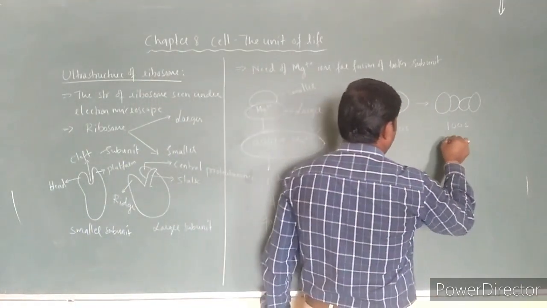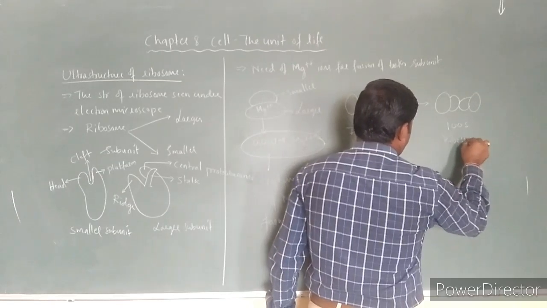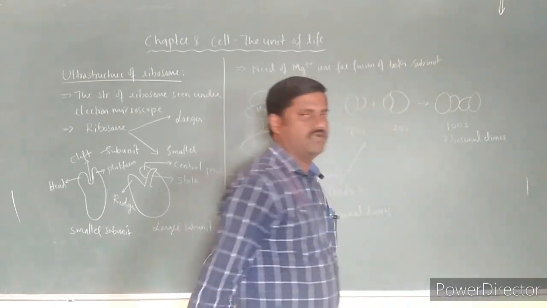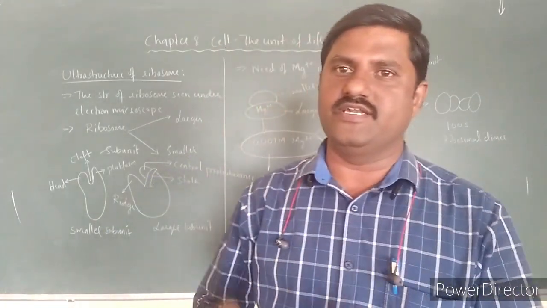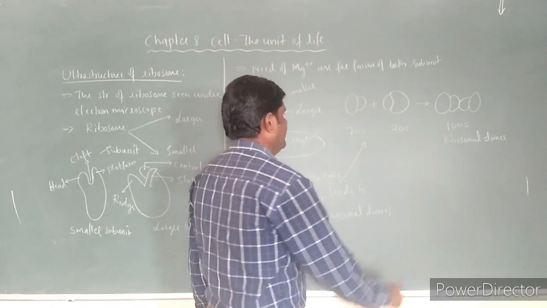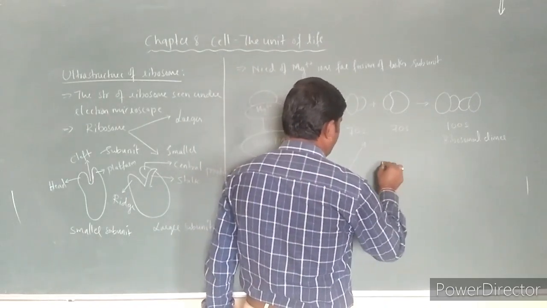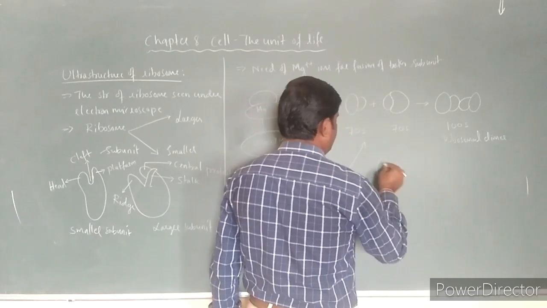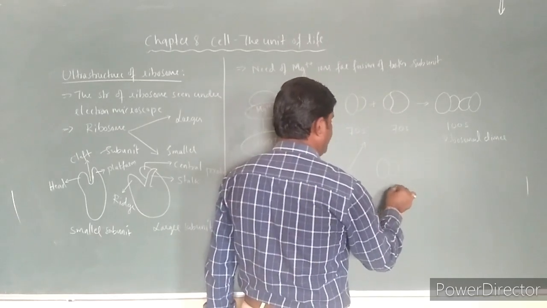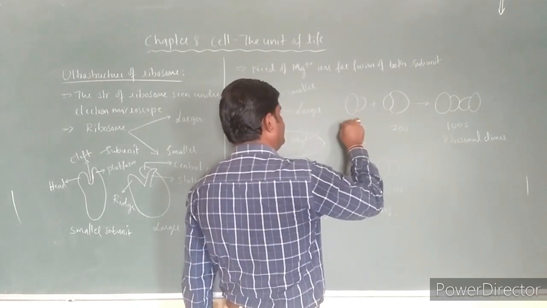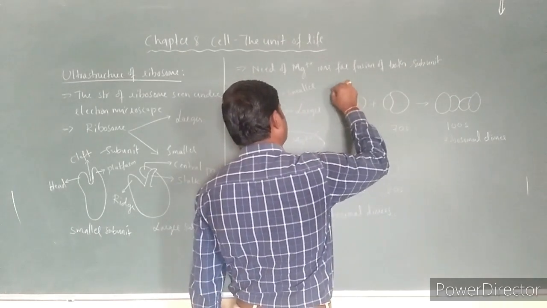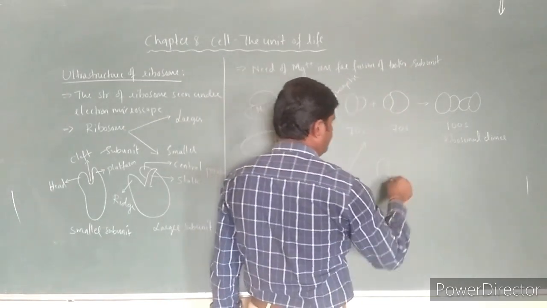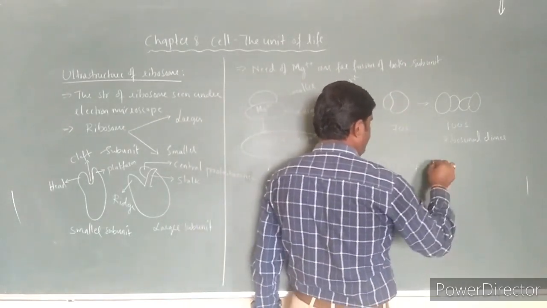It is called a ribosomal dimer. In the same way, if the ribosomal subunits are, that is nothing but this ribosome is 70S, usually present in prokaryotic cell, and this is 80S, present in eukaryotic cell.